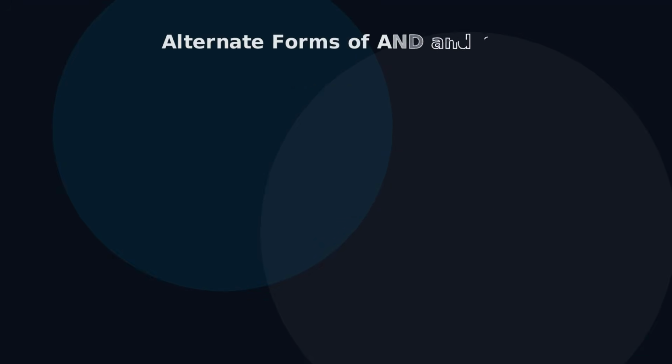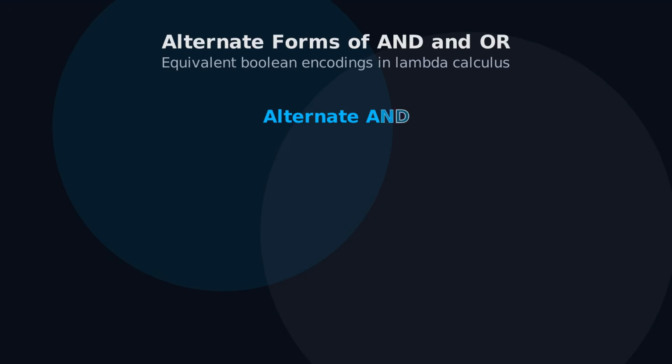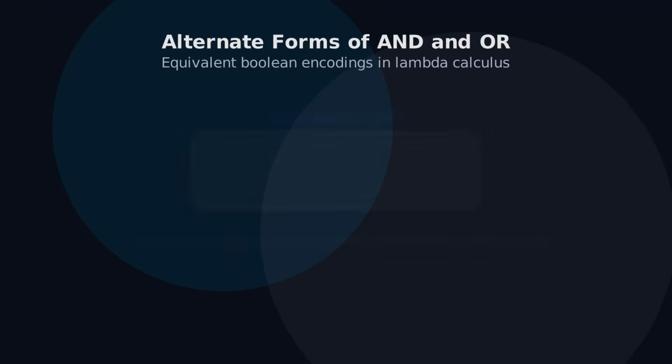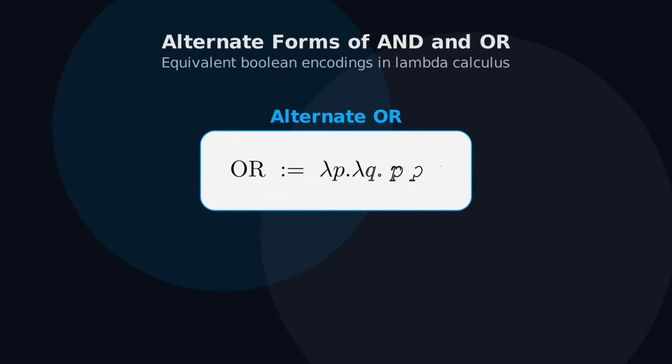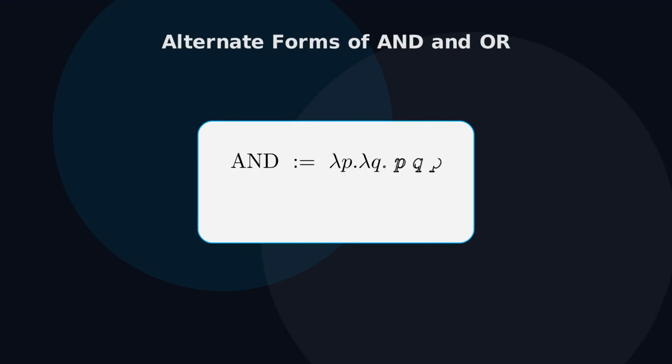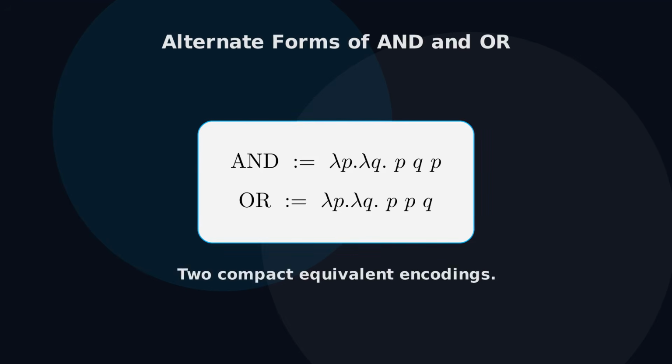The expressions we presented for AND and OR are not the only way we can encode AND and OR in Lambda Calculus. The following is an equivalent form for AND. And this is an equivalent expression for the OR operator. Putting them together, these form two equivalent encodings for the AND and OR operators in the Lambda Calculus.